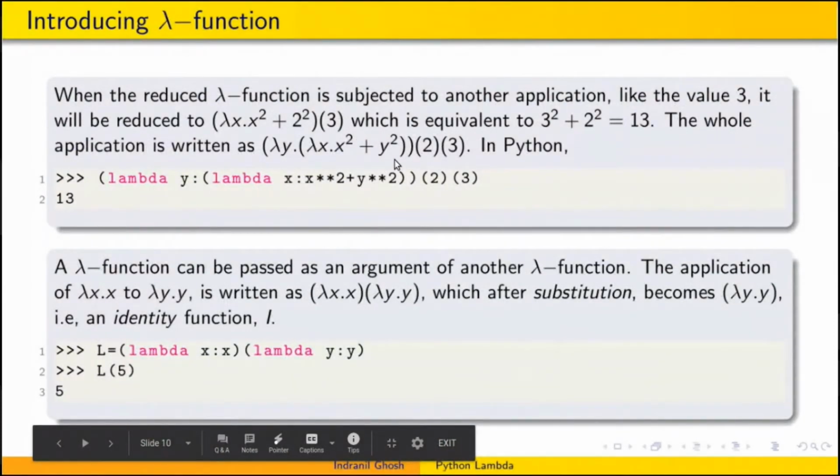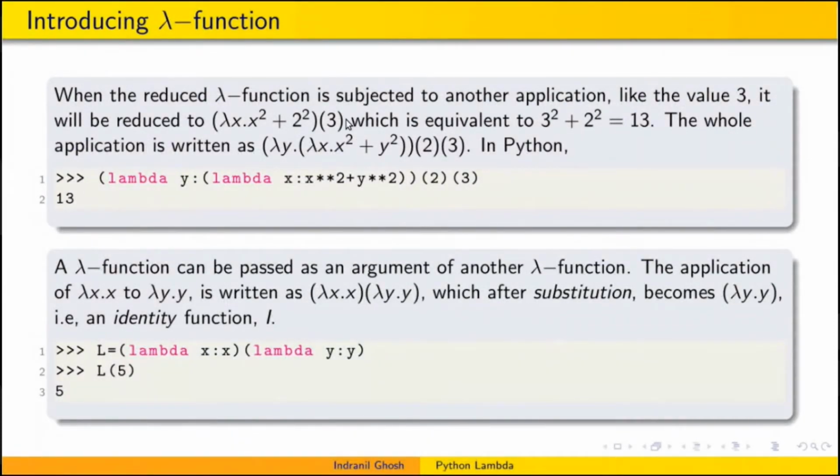When the reduced lambda function is subjected to another application, like we pass 3 as an argument, all the x's will be replaced by 3, and so we will get 3 square plus 2 square equals 13. So we pass 2 as an argument first, then we pass 3 as an argument later to the previous thing. In Python, in a similar way, we can express this as lambda y colon lambda x colon x square plus y square, with 2 as the first argument, followed by 3 as the second argument. We'll get 13, as theory says.